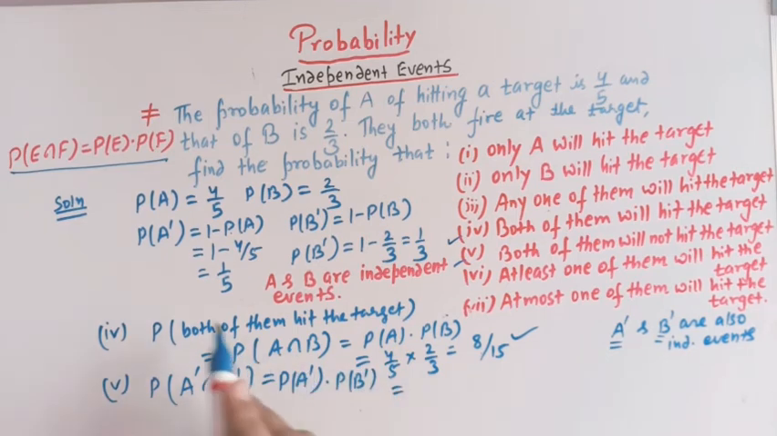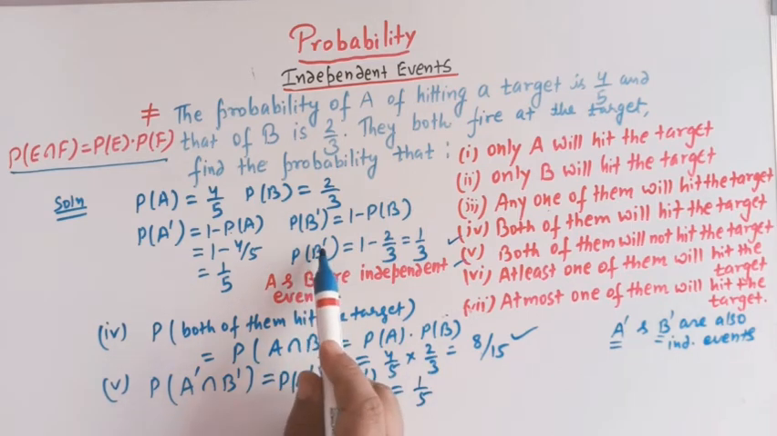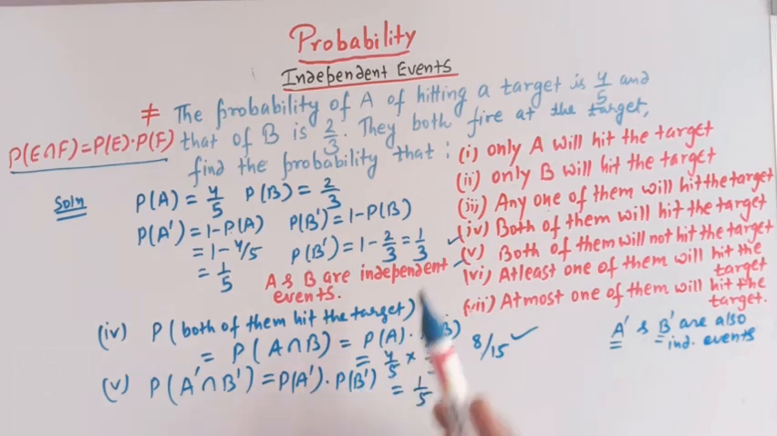So P of A complement is 1 by 5. P of A complement means the probability of A not hitting the target, and P of B complement means the probability of B not hitting the target. So here we have P of A complement is 1 by 5, P of B complement is 1 by 3. So we have 1 over 15. So this is the required probability.